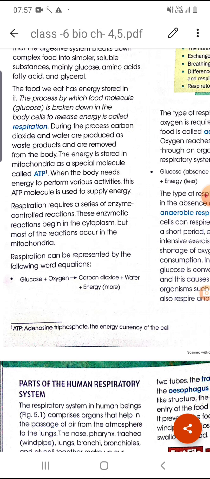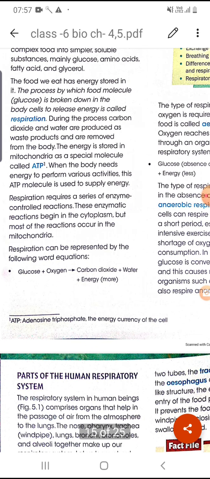ATP means adenosine triphosphate. So when the body needs energy to perform different kinds of activities, this ATP molecule supplies this energy.